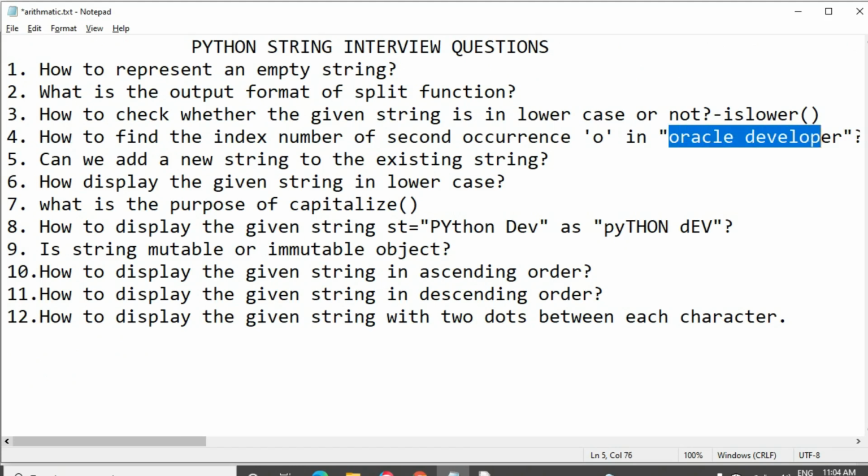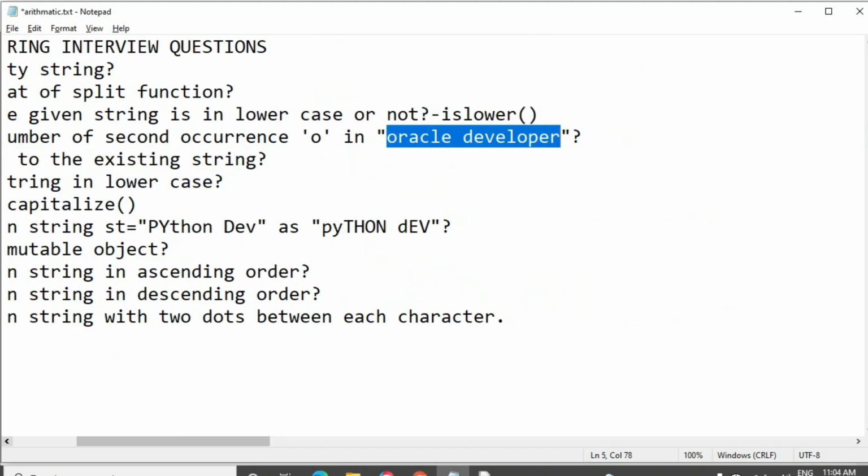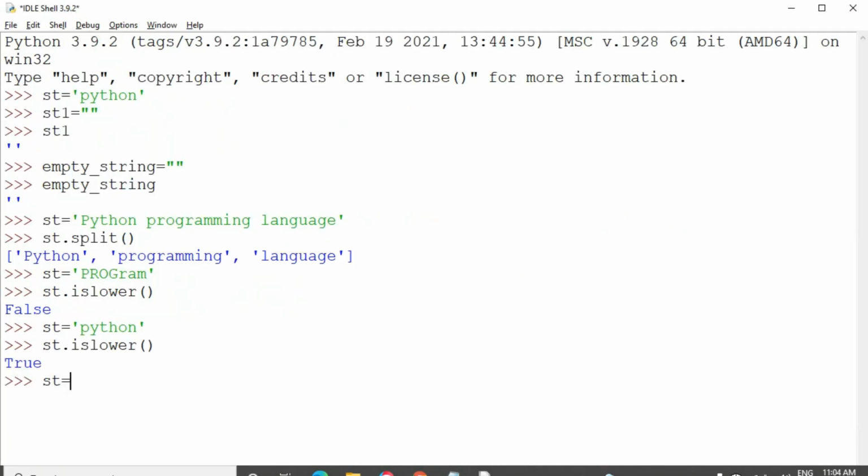The string is Oracle developer. The first occurrence is at index 0, and the second O is placed at which index number? We want to find this O's index position.